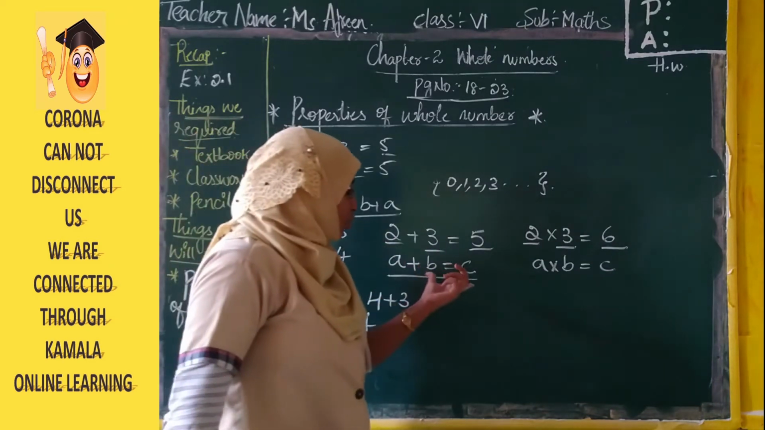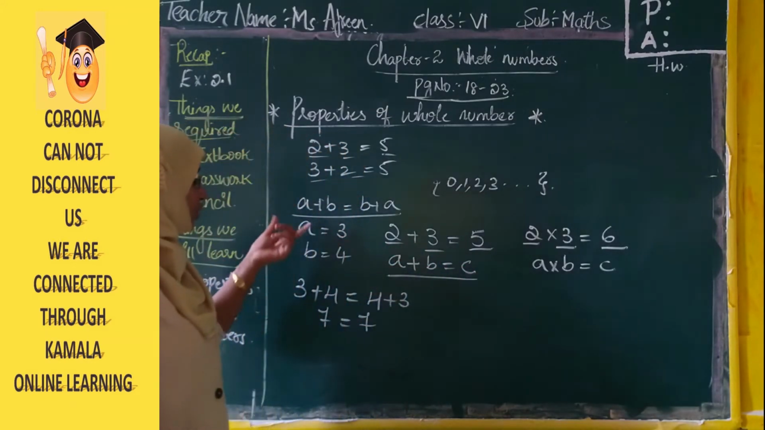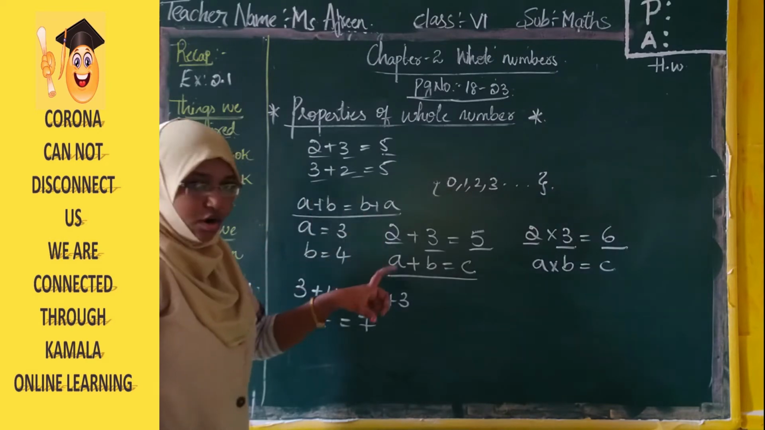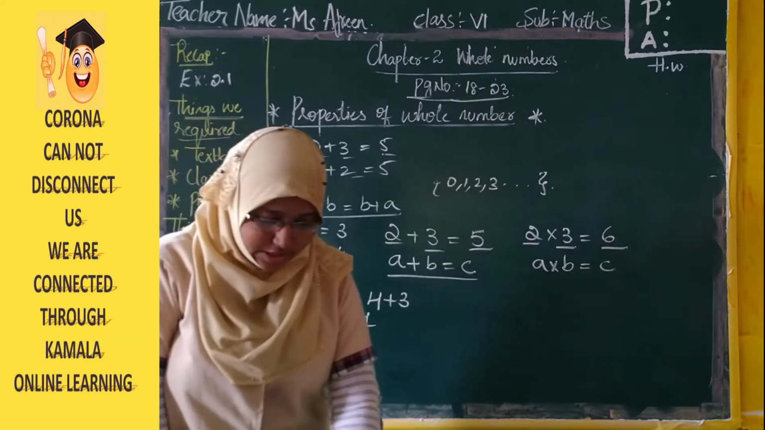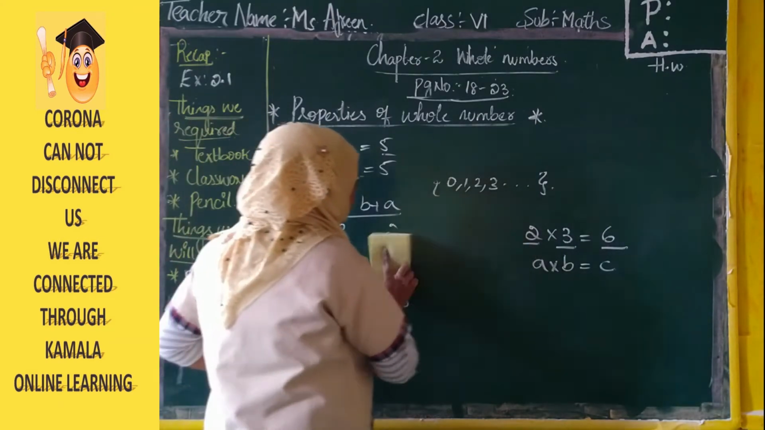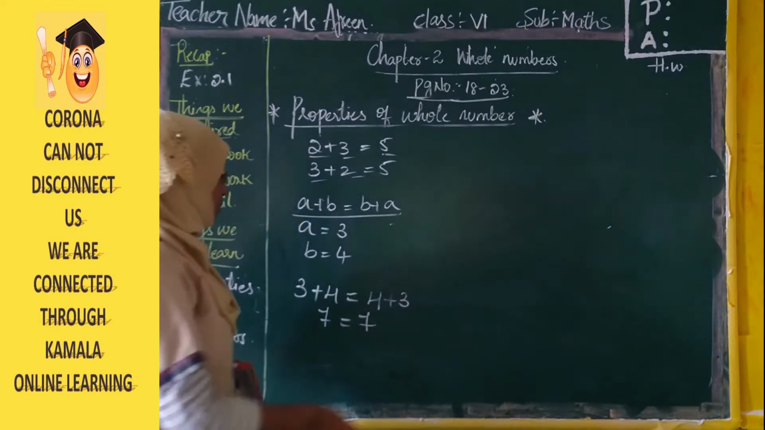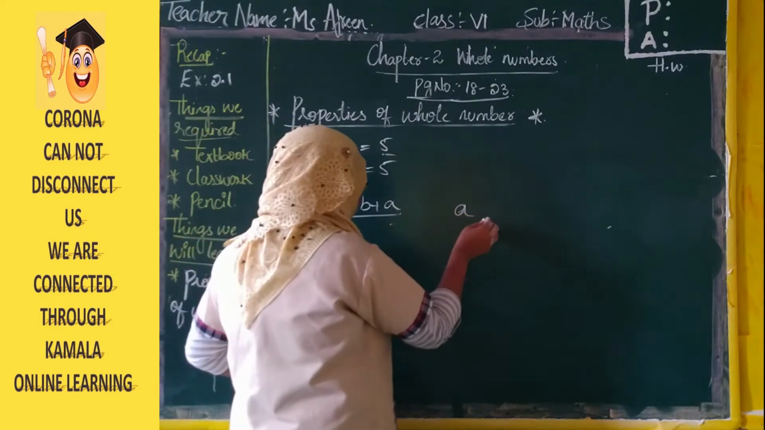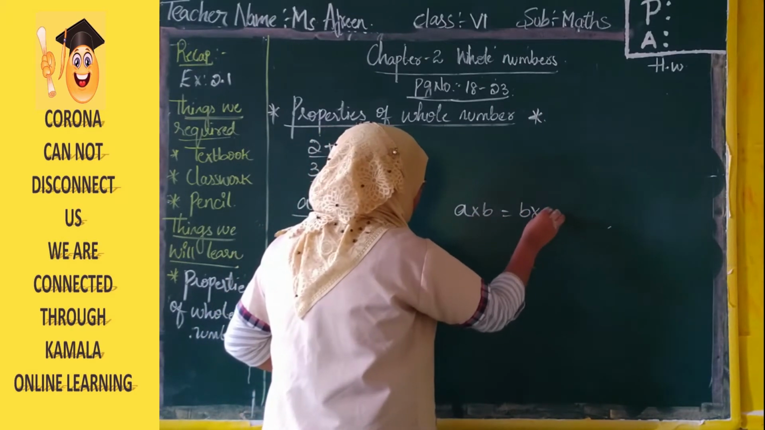What is closure? When you add two whole numbers you get a whole number. What is commutative? When you add two whole numbers, if you change the order also you get the same result. The sum will be the same. The same happens with multiplication. The symbol will be changed. Commutative for whole numbers under multiplication is A into B is equal to B into A.